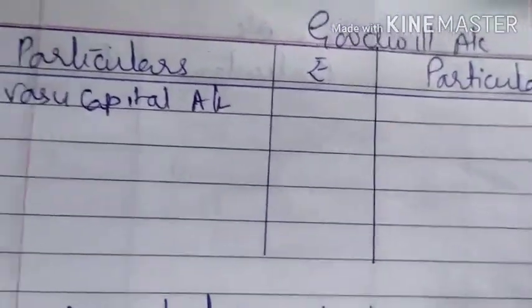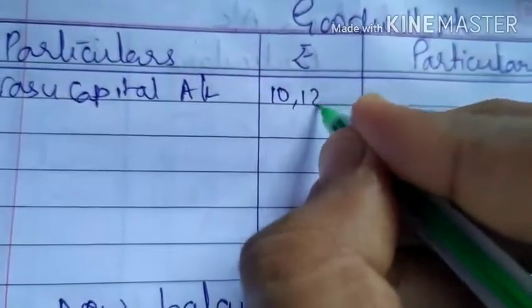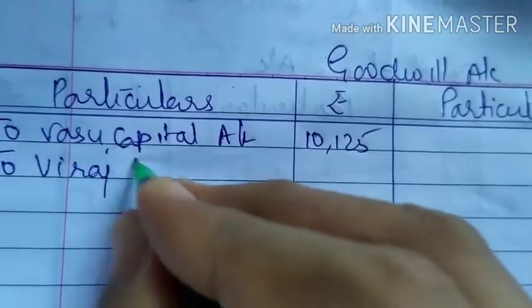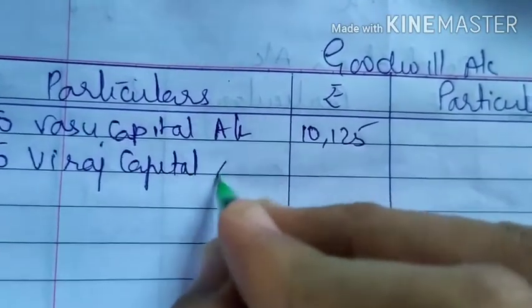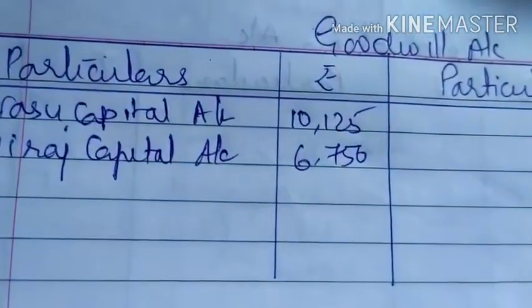To Vasu capital account, which is 10,125, to Viraj capital account 6,750 rupees.